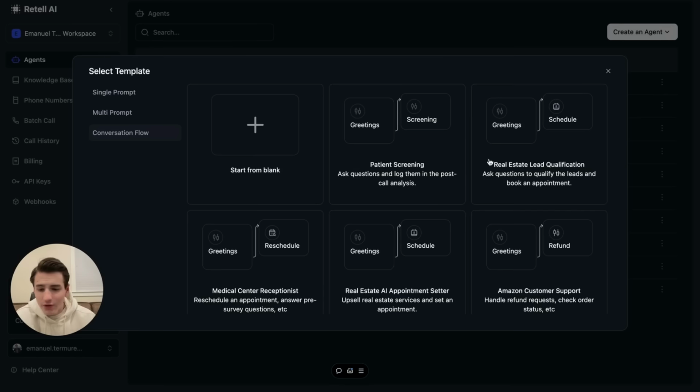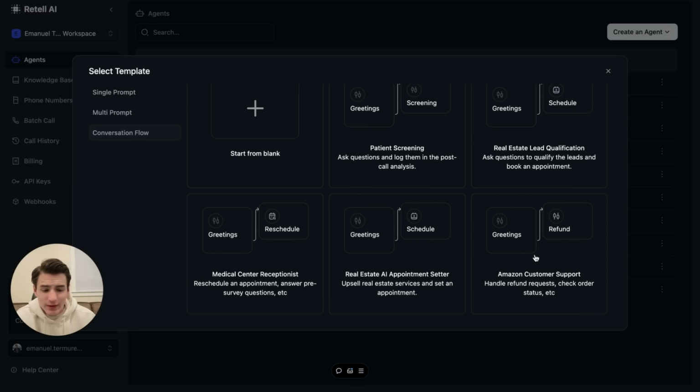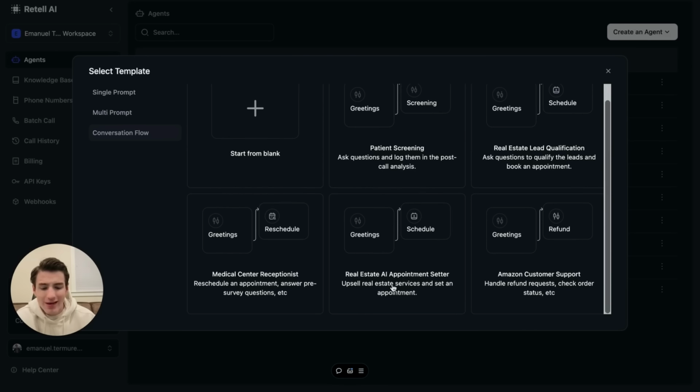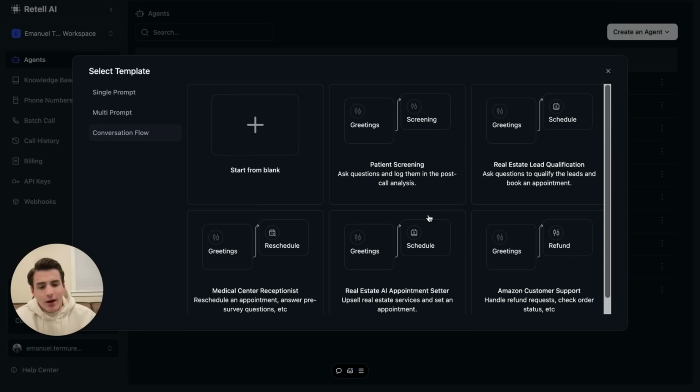If we come over here, here are all of the templates that they have created: a refund agent, a real estate lead qualification agent, a patient screening agent, a real estate AI appointment setter, an upsell real estate service and set an appointment type of agent, a medical center reception, and a medical center reschedule appointment agent. And of course, you're able to make a lot of this from scratch.